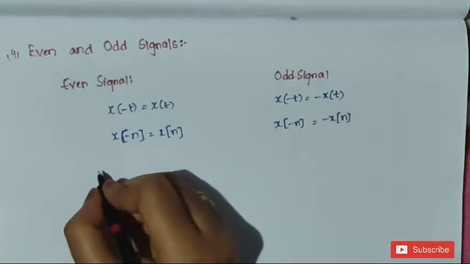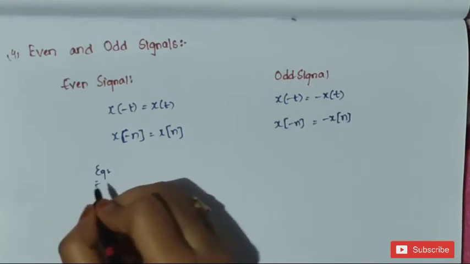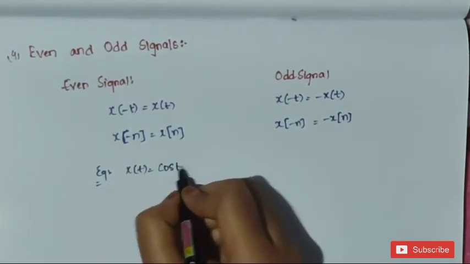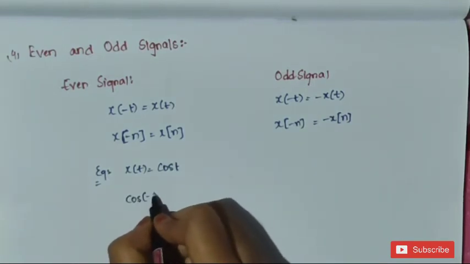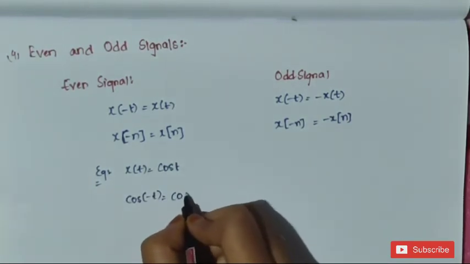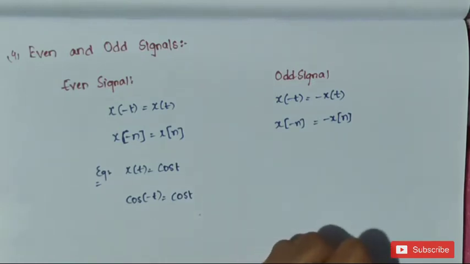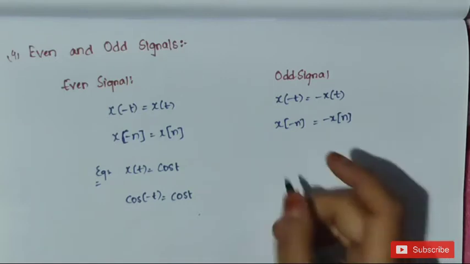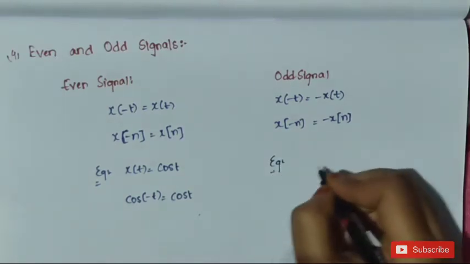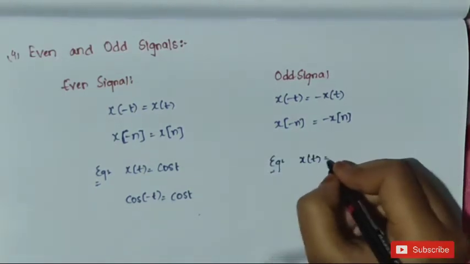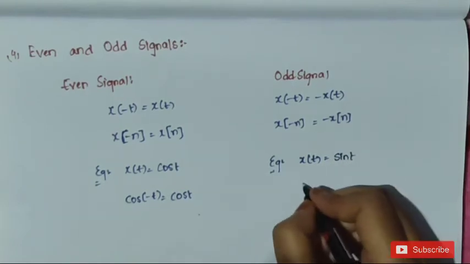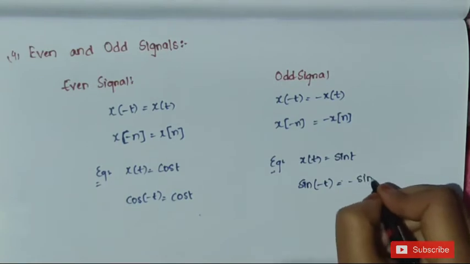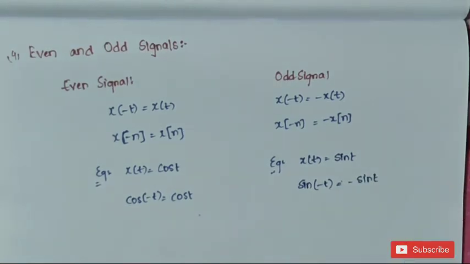We'll see the example of an even signal. For example, if we consider x of t as cos t, cos of minus t is cos t. So this is the best example of an even signal. Next, the example of an odd signal. If we consider sin t, sin of minus t is minus sin t.